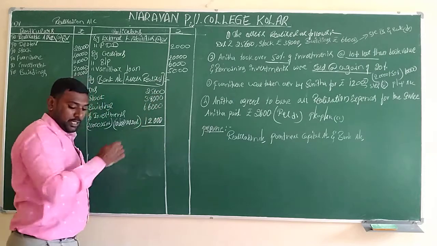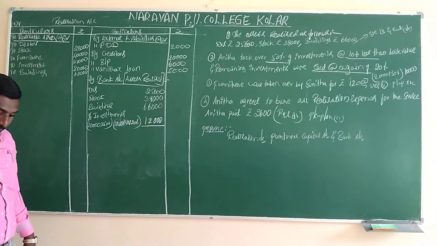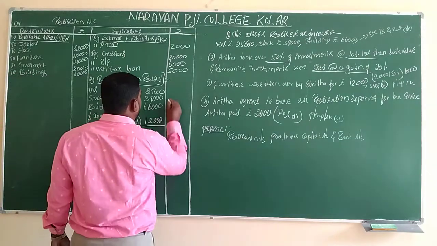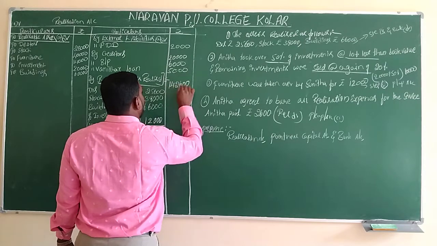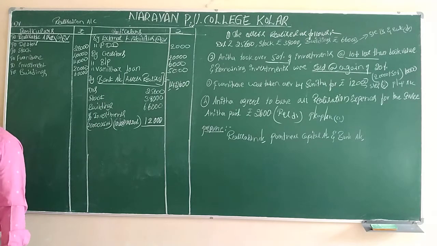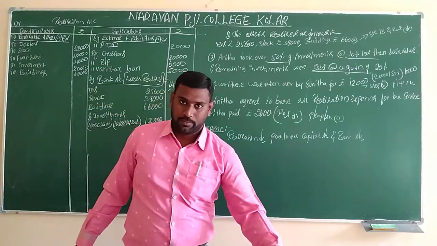So while making the total of these four, we will get the value of 1,42,600. 1,42,600 rupees is the realized value of the assets sold. This is step number 3.